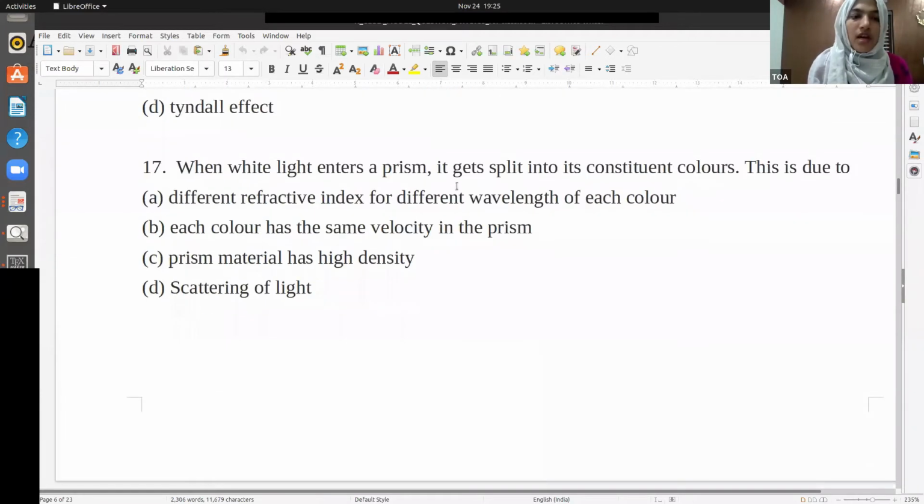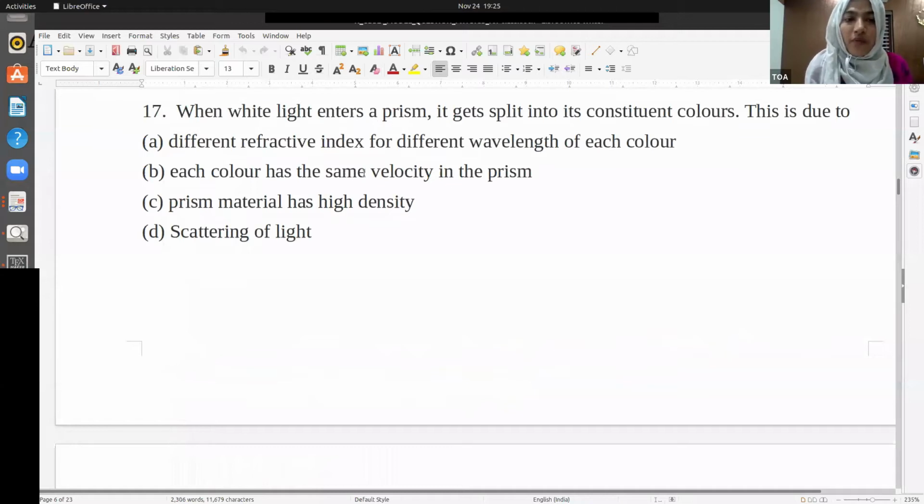Now the 17th question. When white light enters a prism, it gets split into constituent colors. This is due to what? This is an important, high theory question. You guys just answer this. Let me know how many of you are reading the textbook. Very good. A is the correct answer.